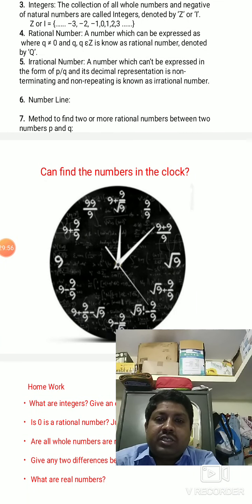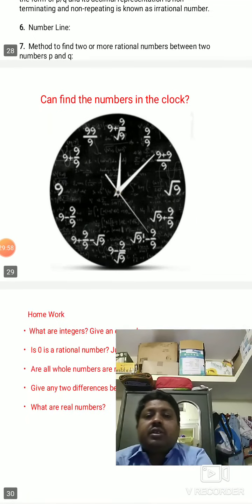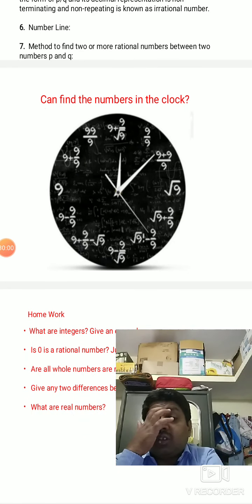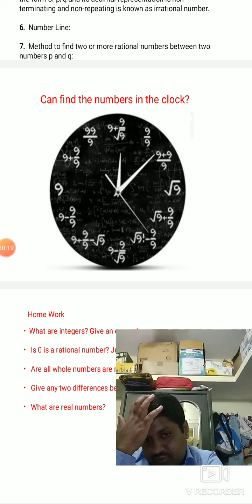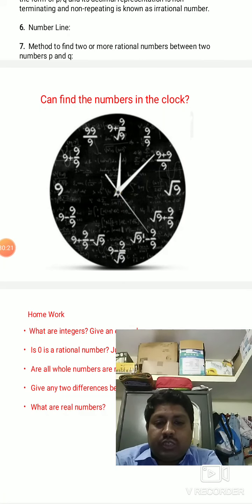Okay, now there is a clock here. You can see the clock. Can you find the numbers in the clock? You already know what numbers are present in the clock. What numbers are there in the clock? 12, 1, 2, 3, 4, 5, 6, 7, 8, 9, 10, 11.